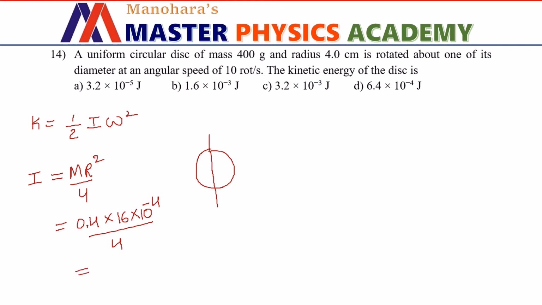So what do we have here is 0.1 into 16, that is going to be 1.6 into 10 to the power minus 4 kg meter squared.